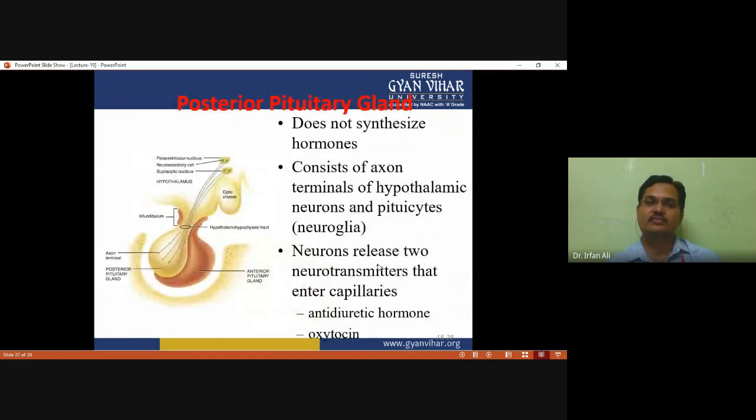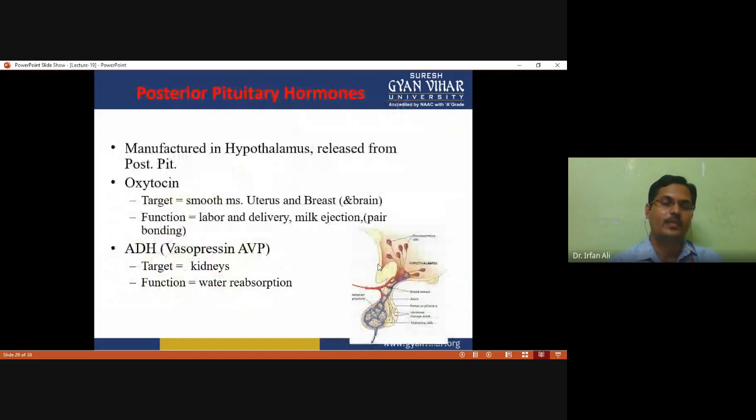And the posterior pituitary does not synthesize any hormone; it releases hormones that are synthesized in the hypothalamus, and it consists of axon terminals of hypothalamic neurons and pituicytes. Neurons release two hormones that enter into the capillary, which are antidiuretic hormone and oxytocin. Oxytocin has as its target organ the smooth muscle of the uterus and breast, and its function is labor and delivery. ADH has as its target organ the kidney, and its function is water reabsorption.